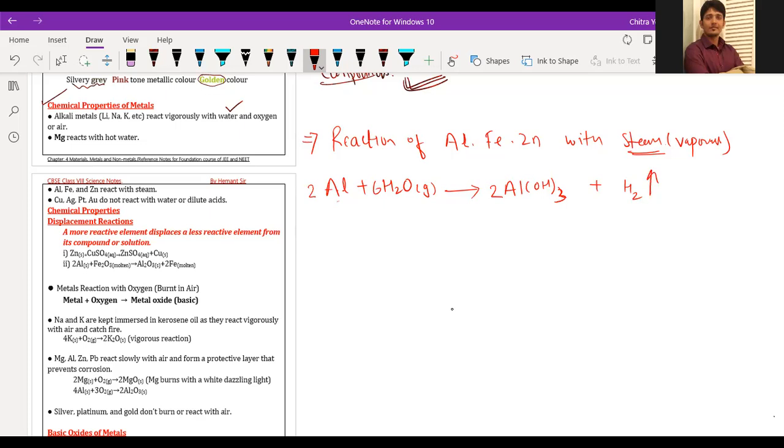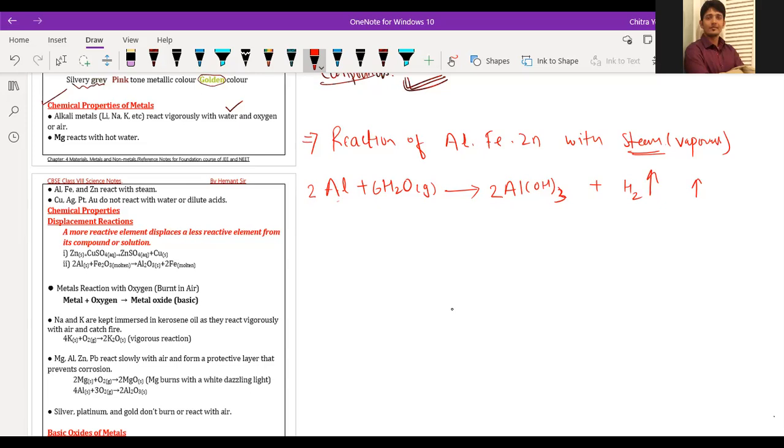Sir, the arrow on the right-hand side of the hydrogen shows that it is an increasing process, right? No, it is an upward arrow. An upward arrow means gas, a downward arrow means precipitate. This arrow represents the gaseous form which is released into the atmosphere.